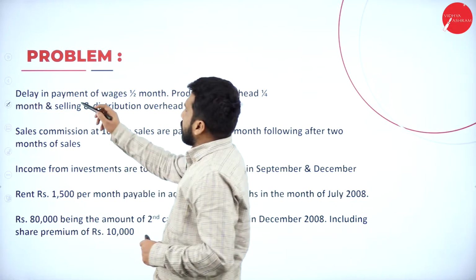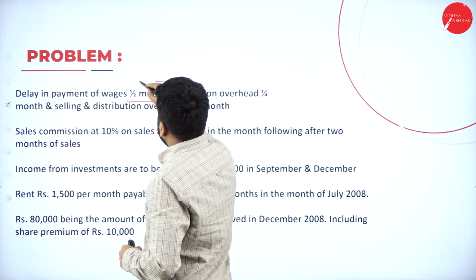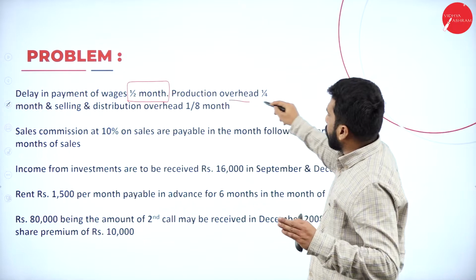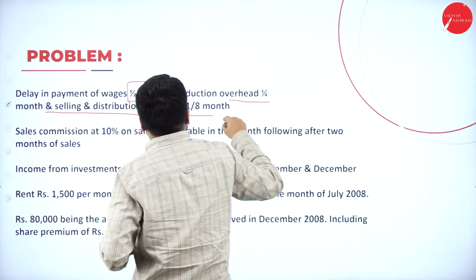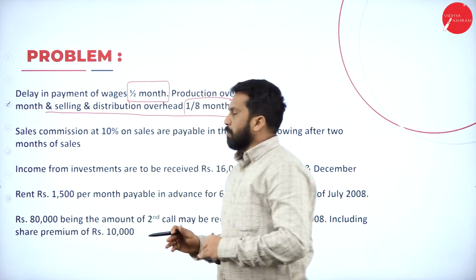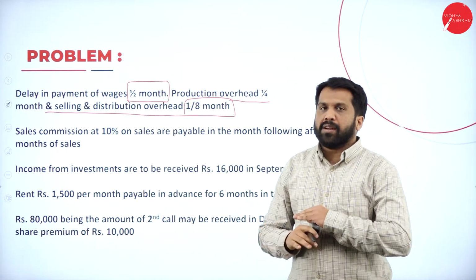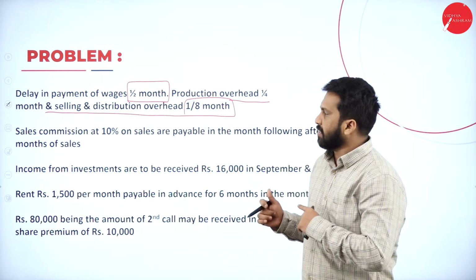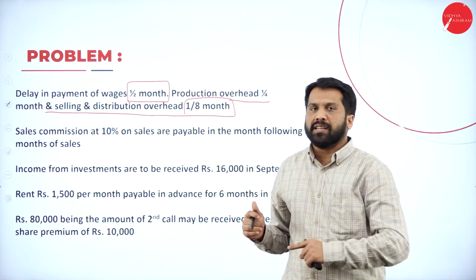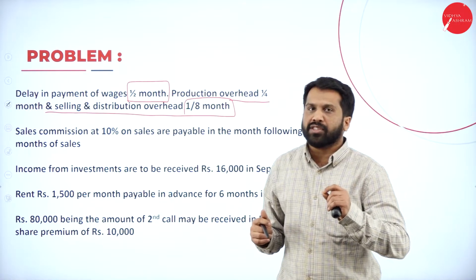Next, delay in payment of wages, half month, production overhead 1/4 of a month, and selling and distribution overhead 1/8. Whatever problem I have taken today, I don't want to do 10 problems. Do 1 problem with all concepts, that is sufficient. So concentrate on this easiest one, if you understand.